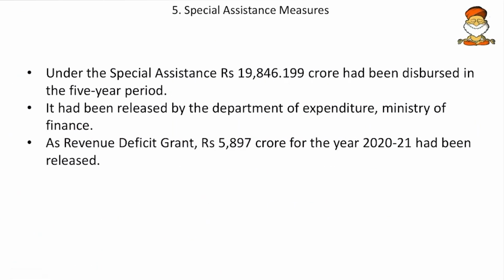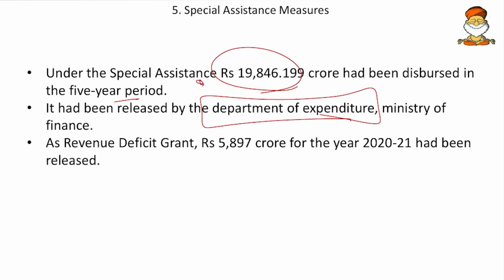And here the special assistance mechanism provides approximately 19,000 crores for a period of 5 years, and it had been released by the Department of Expenditure, Ministry of Finance. So mark Department of Expenditure as a matter of fact. And this special assistance mechanism also comes with a revenue deficit grant. So for 2020-21, some 5,800 crores have been given to Andhra Pradesh as the revenue deficit grant.